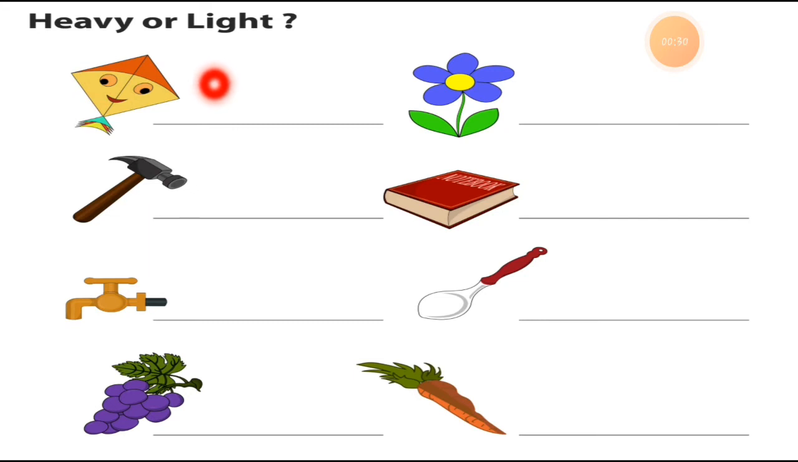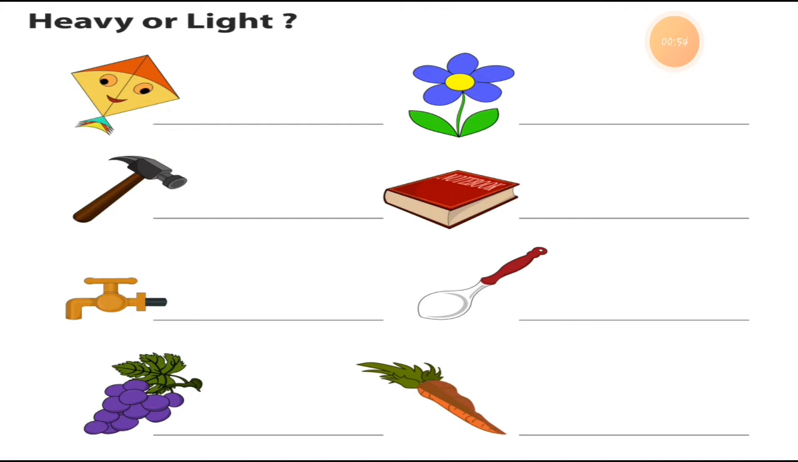What you have to think? You have to observe the thing and just write down heavy or light. So let's start with the kite. Kite flying day is just right before one day. So what do you think, students? Is this kite a heavy thing or a light thing? Which object is the kite?